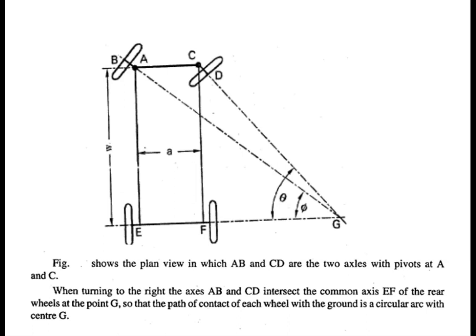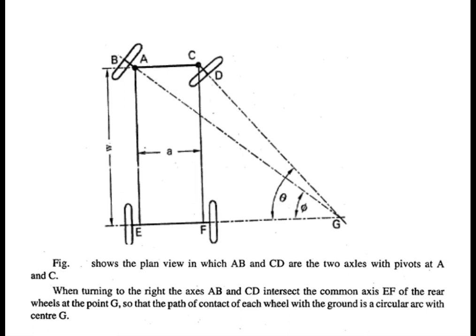Okay, so always when the vehicle takes a right turn, automatically the right side will have more inclination than the left side here. Okay, and you can see the common point you have taken as G. So G is a common point where all the axes can be seen at the same point. Okay, so CD making the same axis here, AB making the same axis at point G, and even E and F. Okay, so this figure shows the plan view in which AB and CD are the two axes with pivots at A and C. So when turning to the right, the axes, that is AB and CD, intersect the common axis EF of the rear wheels at the point G. So G is the center, that is the instantaneous center point.